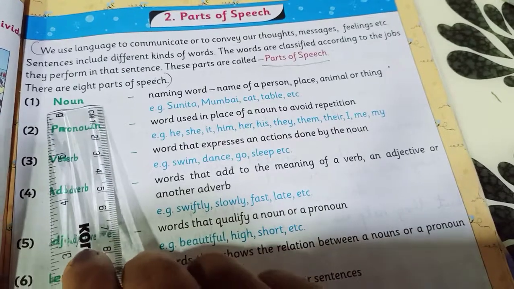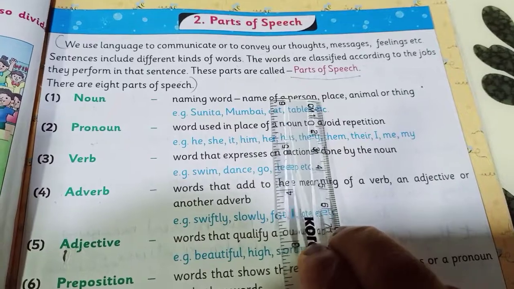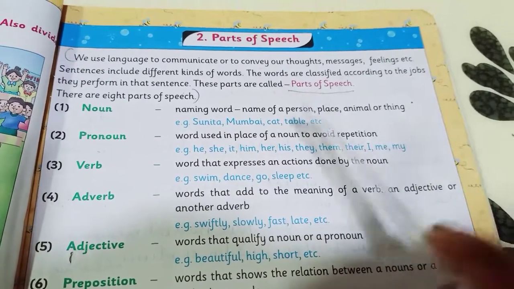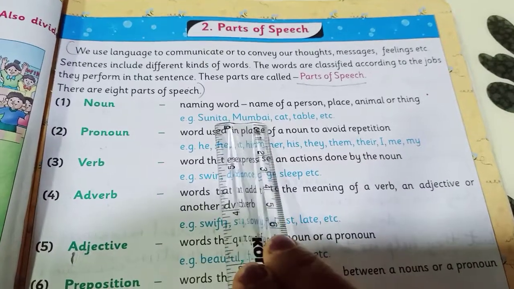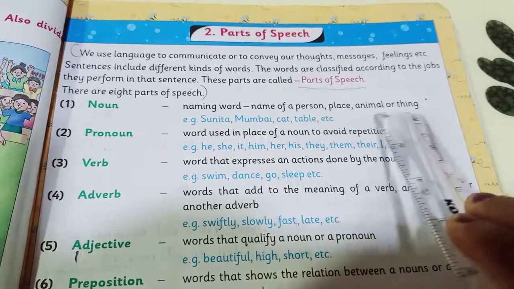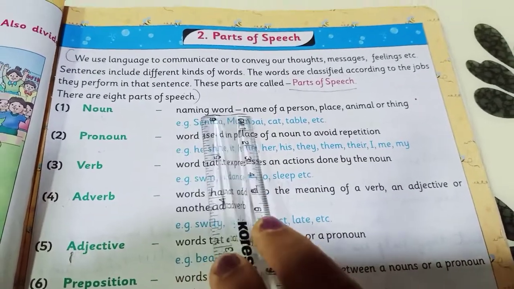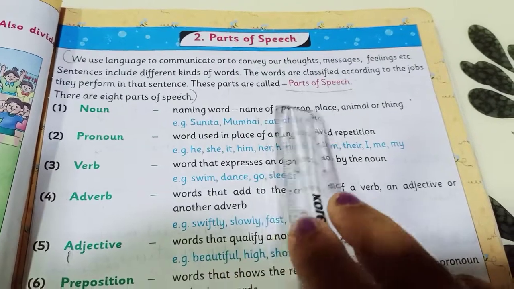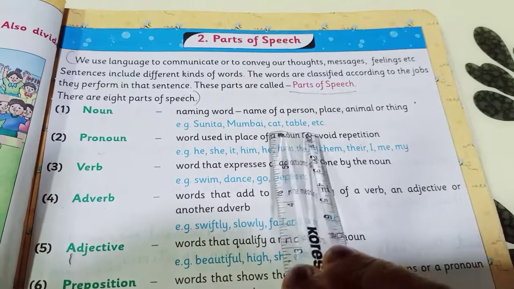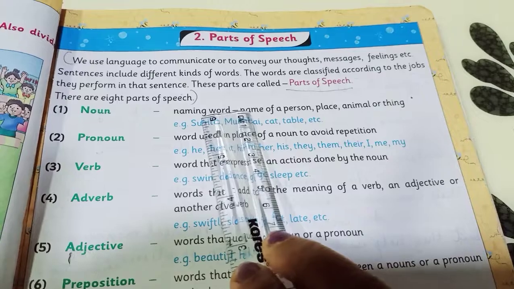What is it? Noun. What is noun, children? It is the naming word. Name of a person, place, animal or thing. Correct? Very simple to understand. Noun is a naming word and it is the name of a person, place, animal or thing. So the example is given here. Sunita is a name of a person. Mumbai, name of the place. Animal, cat, and thing, table, etc. So noun is a naming word.